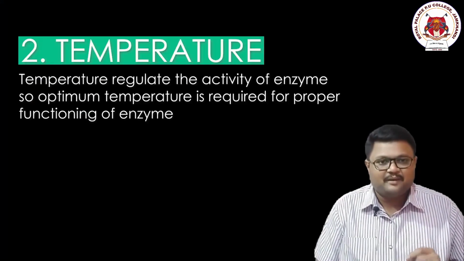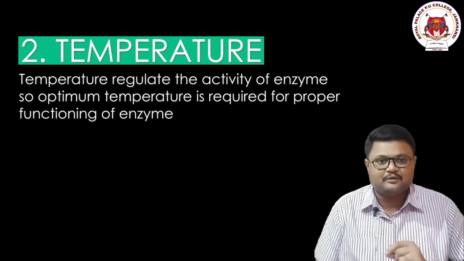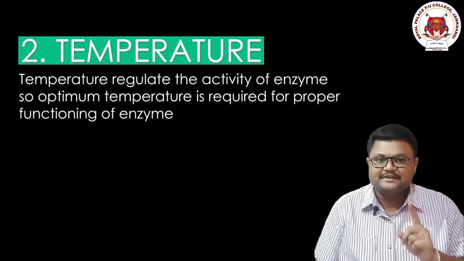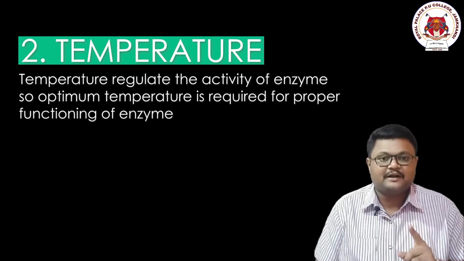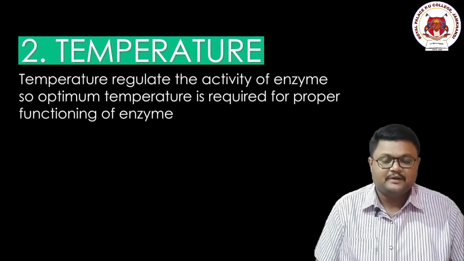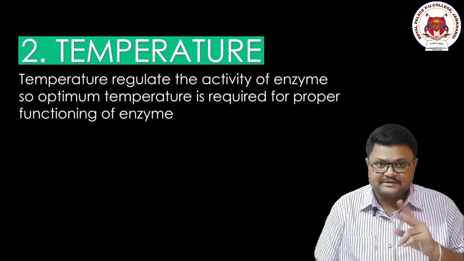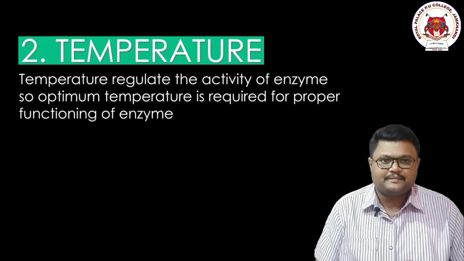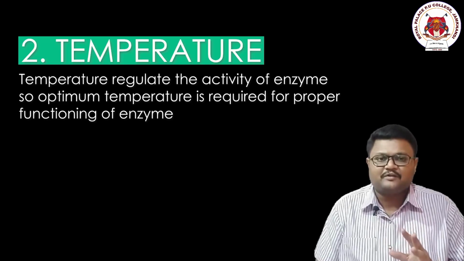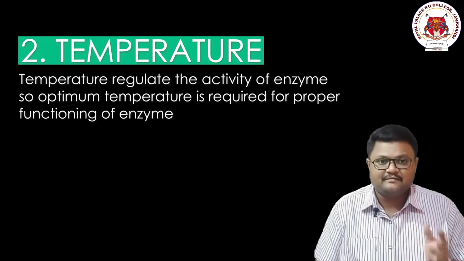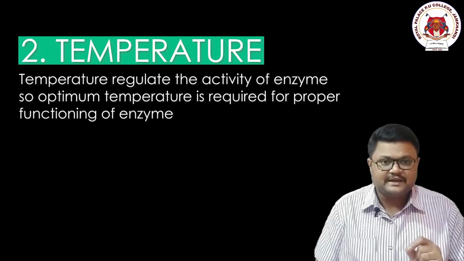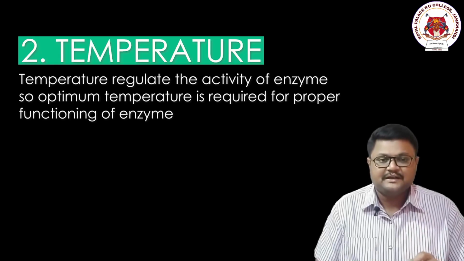As I mentioned about the temperature in my previous chapter also, organisms and population. Temperature is important for the basic metabolic activity of the plants or any organisms. Now, if you want to perform under the influence of temperature, the range of temperatures is important, because the temperature maintains the enzymatic activity. Enzymes are so sensitive that if the temperature is low, they will not perform very well. And if the temperature is very high, once again their activity decreases. So the enzymes need a specific temperature at which their activity will be higher.